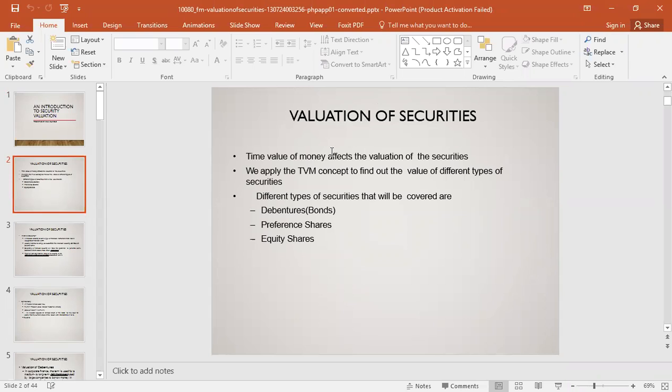Valuation of security. Time value of money affects the valuation of securities. We apply the time value of money concept to find out the value of different types of securities. The types of security that will be covered are debentures, bonds, preference shares, and equity shares.